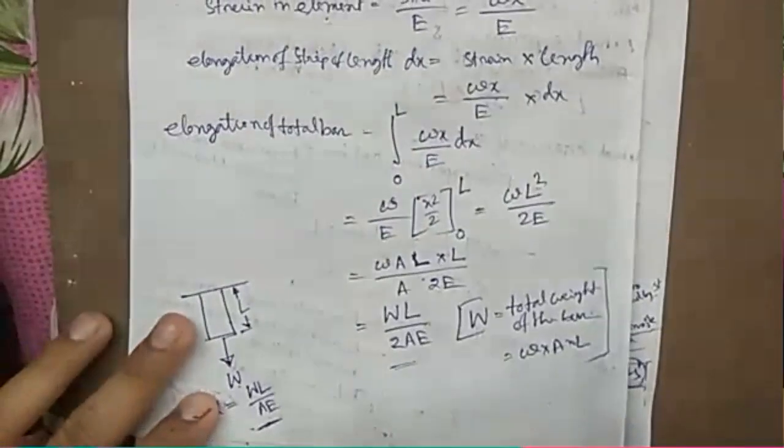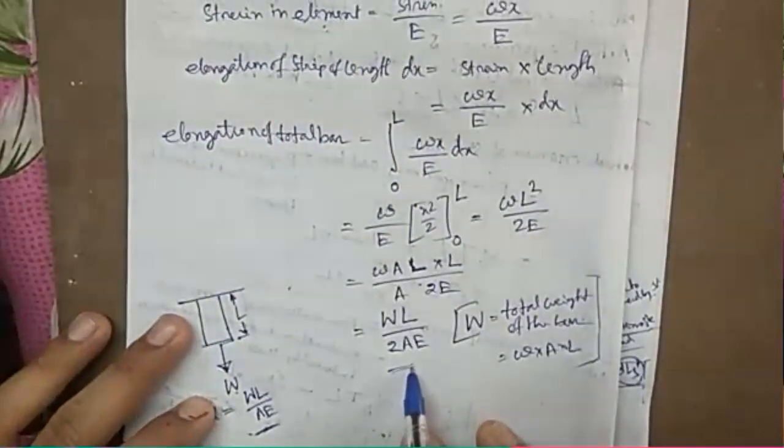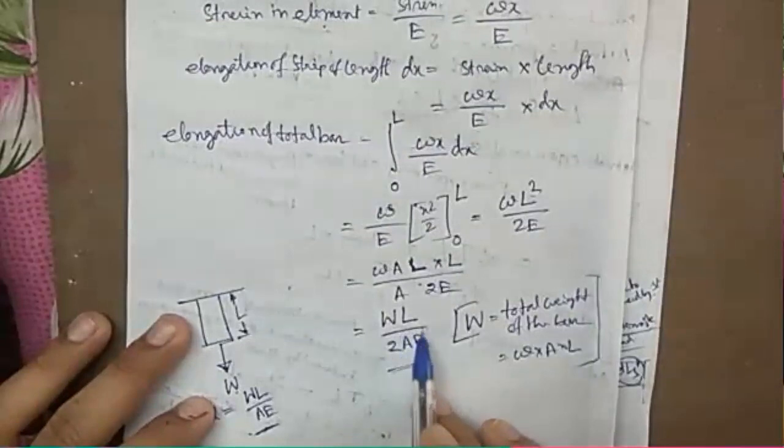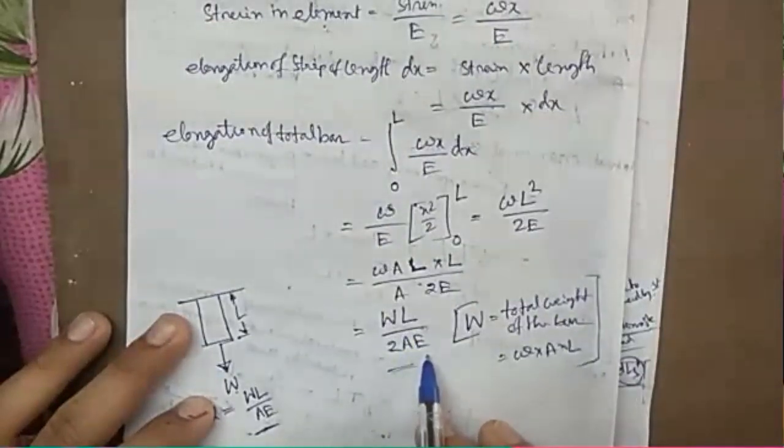Okay, so is the scenario clear? How we get WL by 2AE due to own weight?